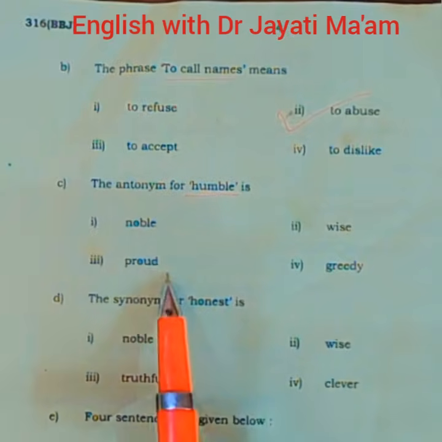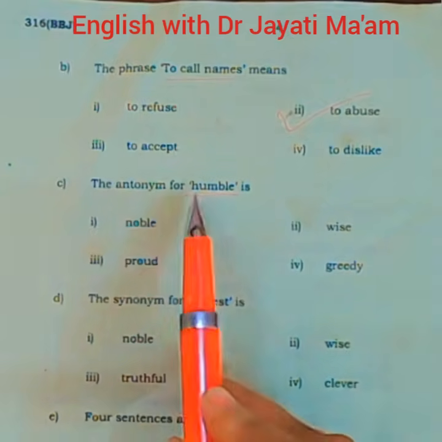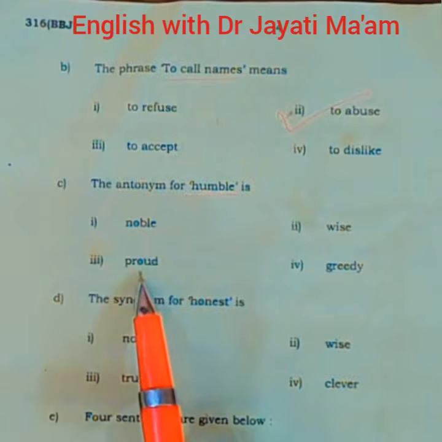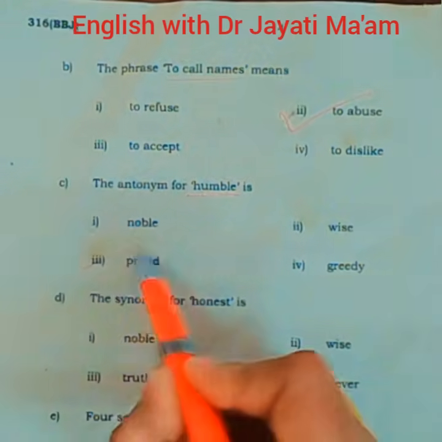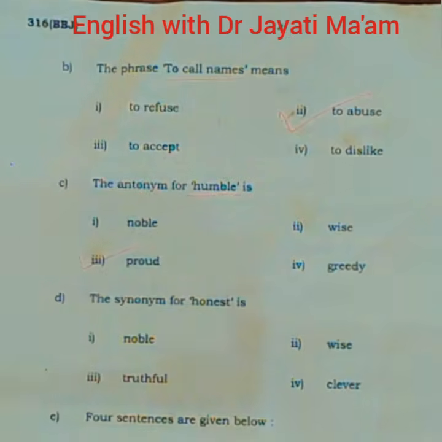In Hindi we can say ghamandi. Okay. So humble means vinamra and proud means ghamandi. So this is the correct option for this question. Proud is the correct answer here.